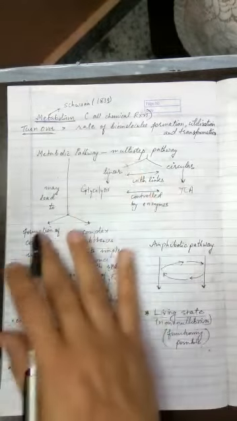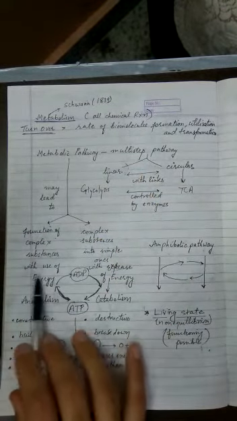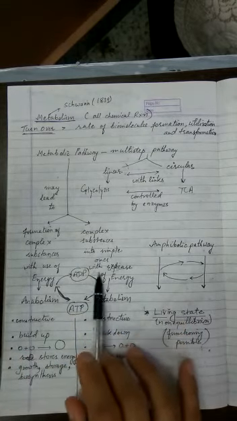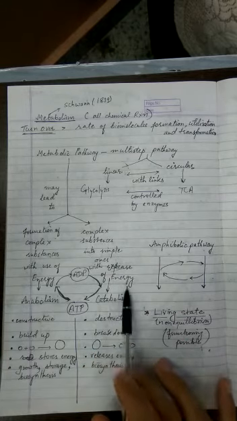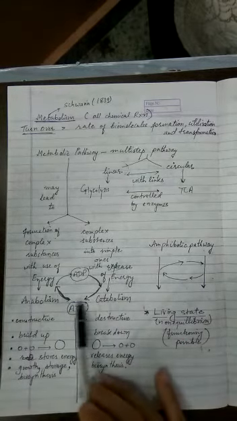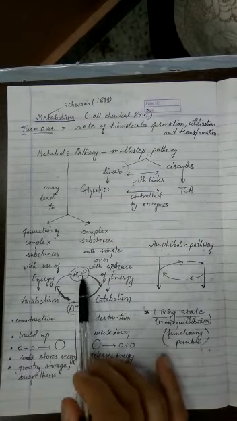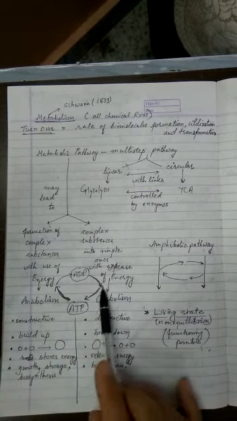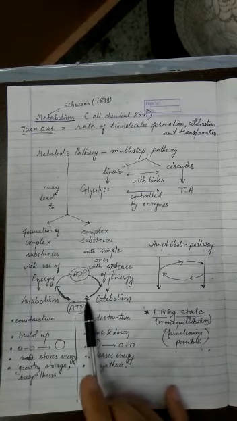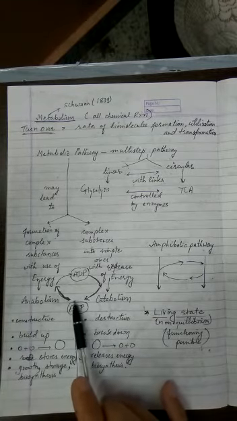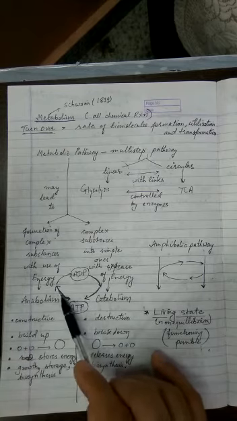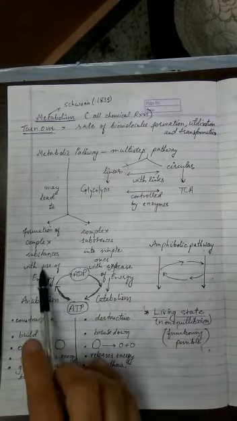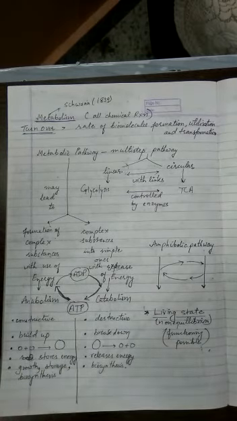So a metabolic pathway can have formation of complex substances with the use of energy, which is called anabolism, or complex substances could be broken down into simple ones with the release of energy. This is called catabolism. When energy is released, ADP will change into ATP. So ATP coming out means energy is released, and it is stored in the form of ATP. Whenever it is required, ATP would be used, and then ADP will come out. So this shows that there is always a link between anabolism and catabolism.